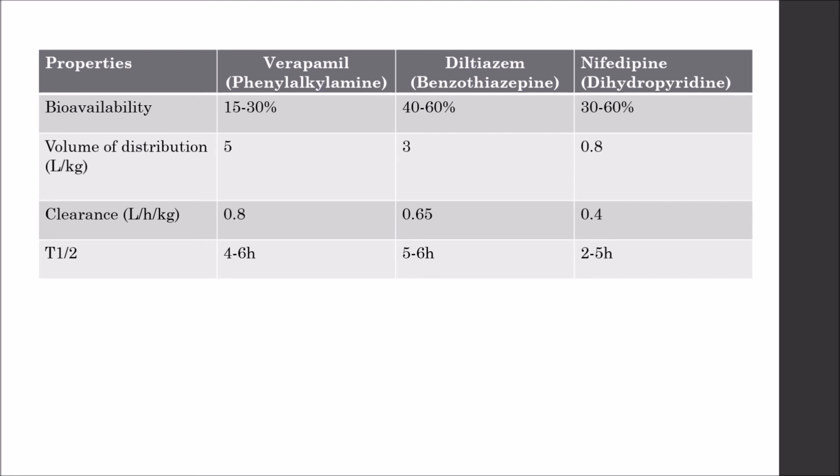0.8 liters per hour per kg is the clearance for verapamil, 0.65 for diltiazem, and 0.4 for nifedipine. Talking about the half-life of the drug, verapamil has a half-life of 4 to 6 hours, diltiazem has a half-life of 5 to 6 hours, and nifedipine has a half-life of 2 to 5 hours.